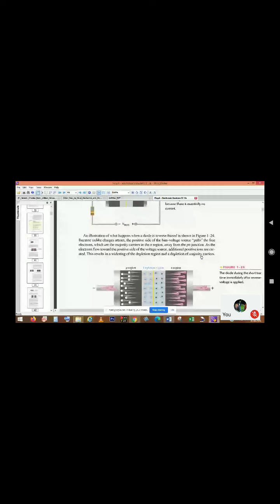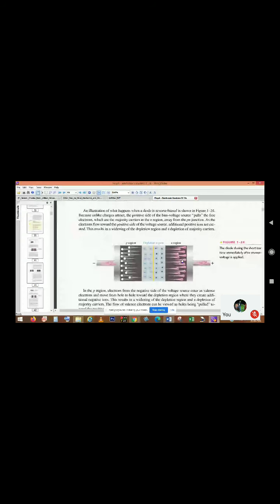Due to this crossover of the charge carriers, a current flows through the circuit, and this current is known as the forward bias current. The depletion region will become much narrower.